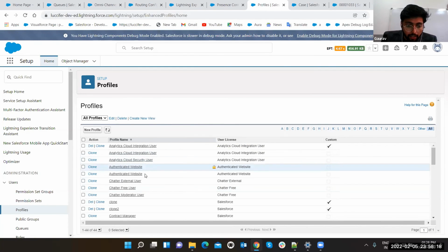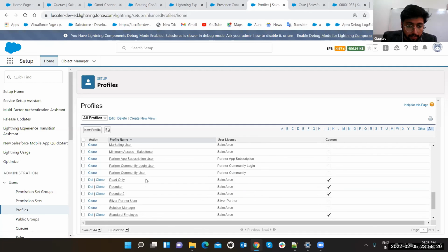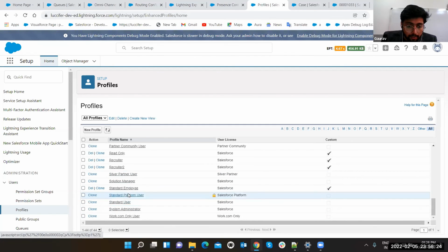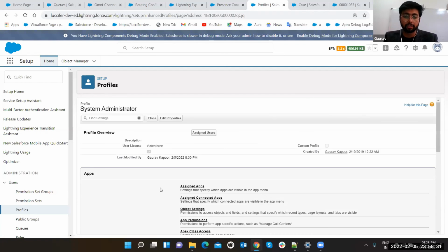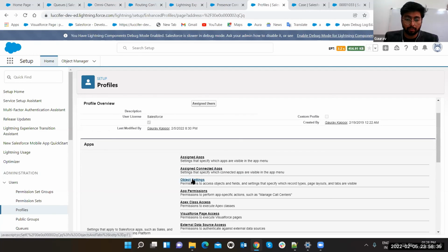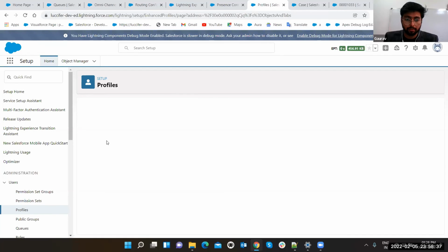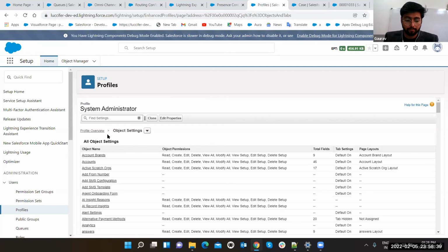Search your profile here. I'm having system administrator. Might be you are having something or other, so you can test it out. Just search. You can go to your object settings also. Just search your present status access.